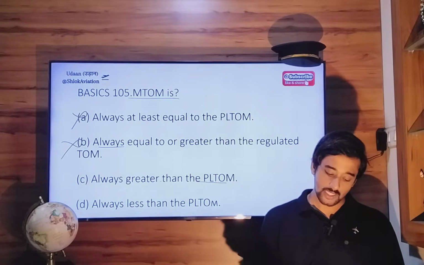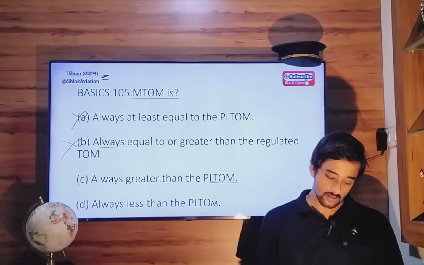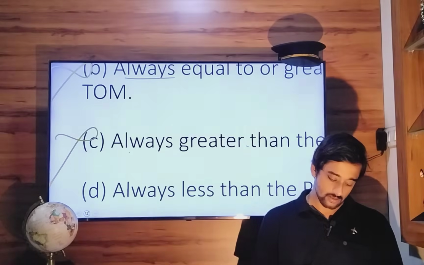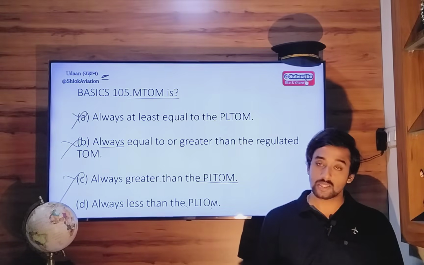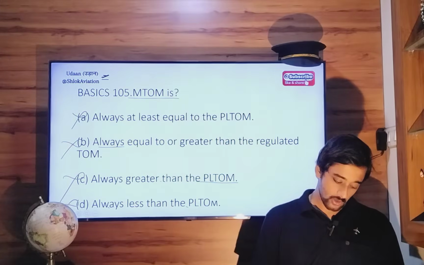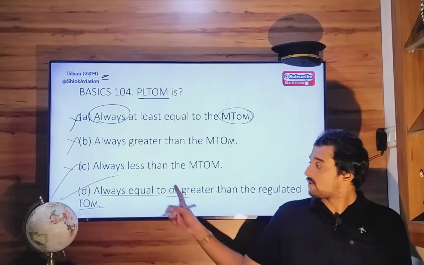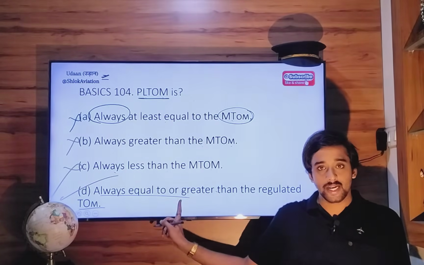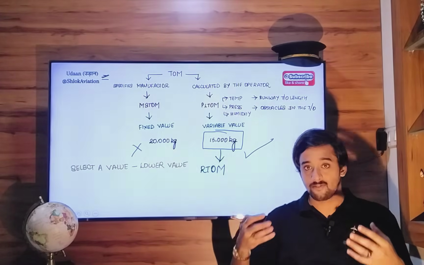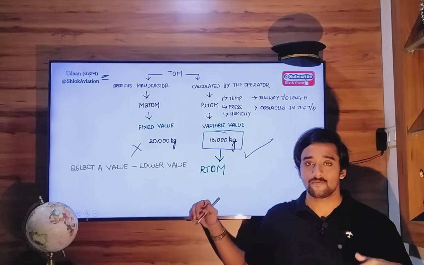Always greater than performance takeoff mass, wrong. Always less than performance limited takeoff mass, again wrong. So the correct answer is option Bravo actually. So just like this option, your performance takeoff mass can be equal to regulated takeoff mass if its value is less than structural takeoff mass. It will be safe to fly with this particular value. So in that case, it will be a regulated takeoff mass, right?